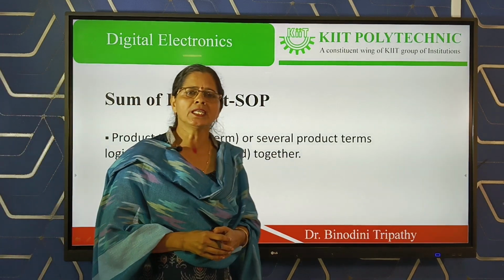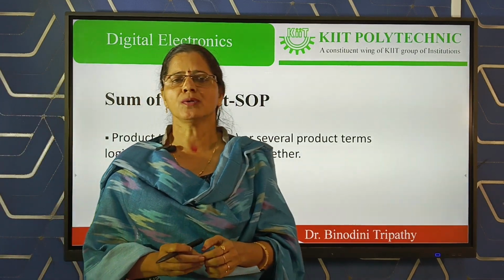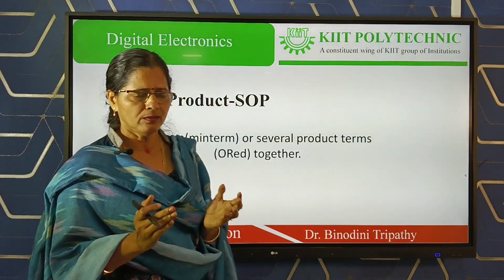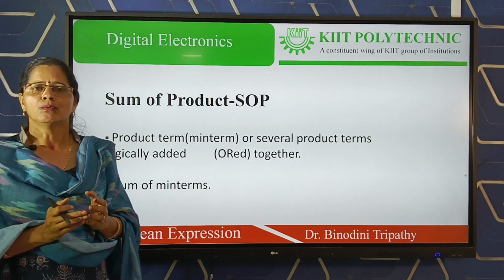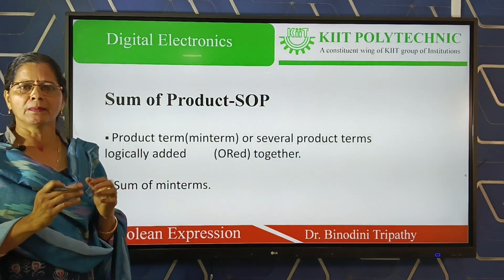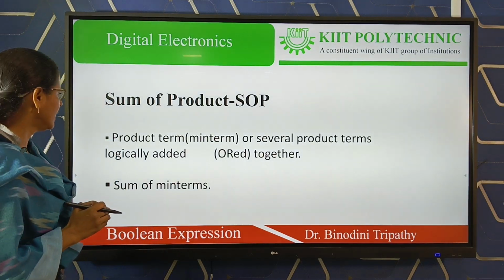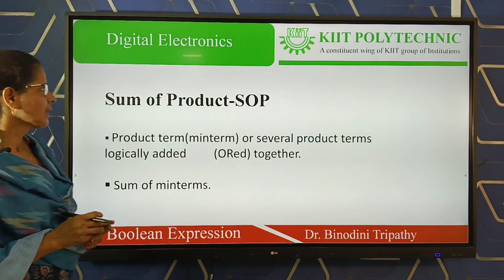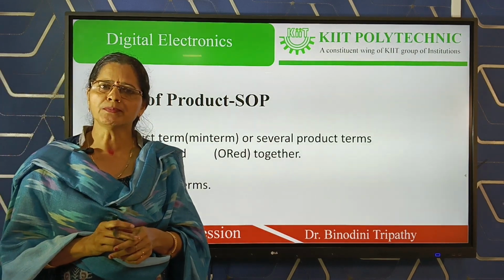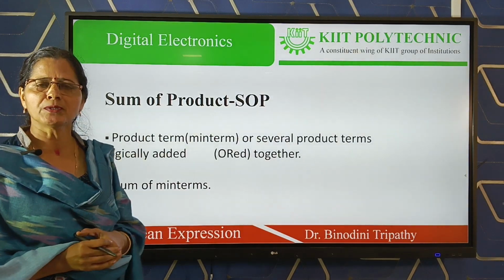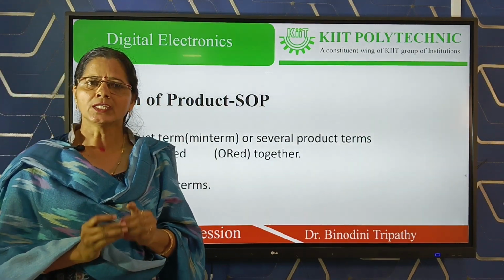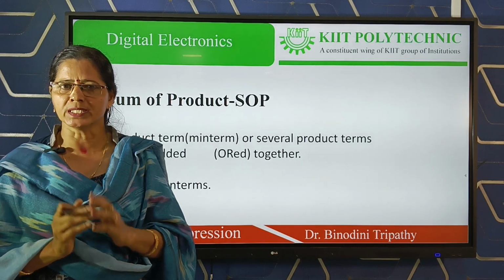So why do we study the minterm and maxterm? Actually, to write the Boolean expression for any digital device, we can use the minterm and maxterm. There are two types of Boolean expression. One is SOP and another is POS.